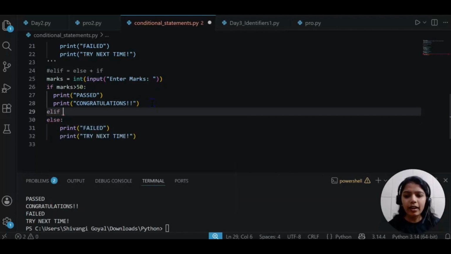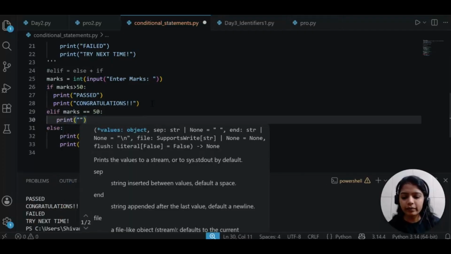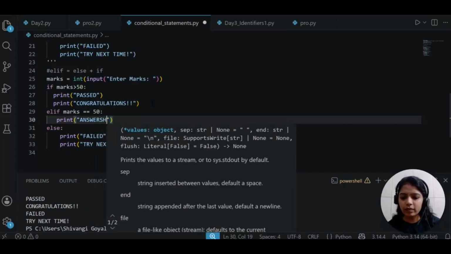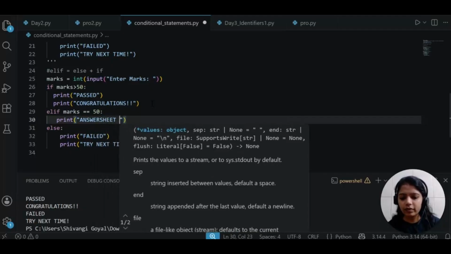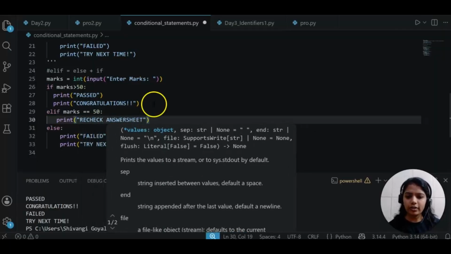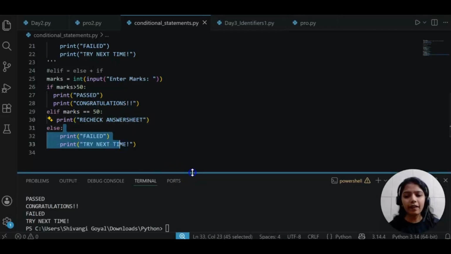Elif, here I will add elif. Marks are equal to 50, then we will print recheck answer sheet. That's it. Otherwise, it will print failed.